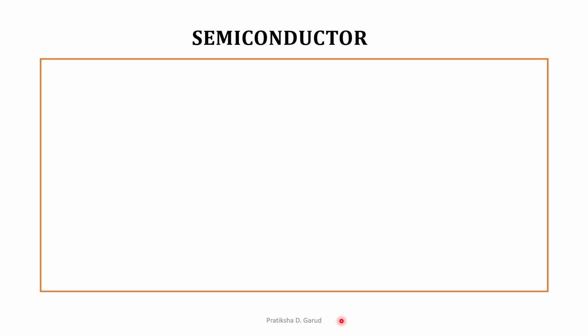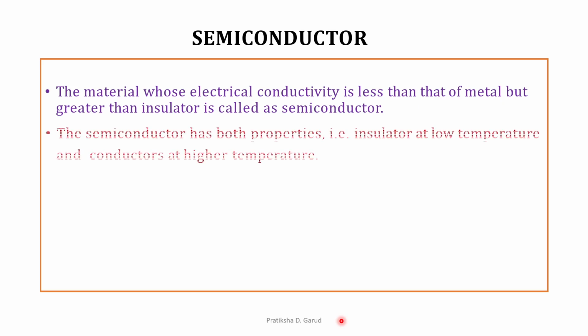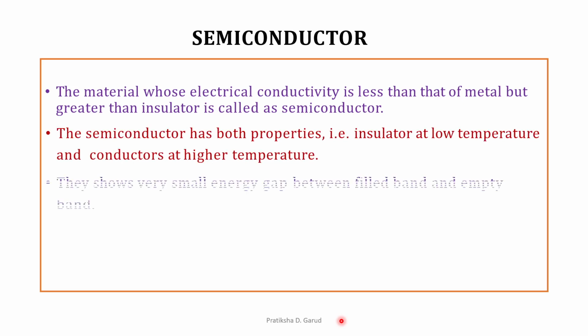So what is a semiconductor? The material whose electrical conductivity is less than that of the metal but greater than that of the insulator is called a semiconductor, right? That means the semiconductor is in between the metal and the insulator. The semiconductor has both properties, that is, insulator at a low temperature and conductor at a higher temperature.